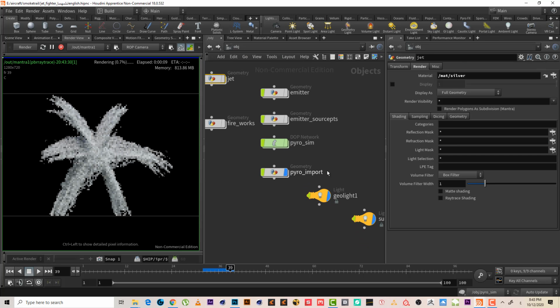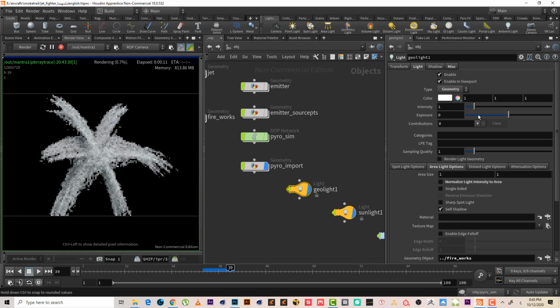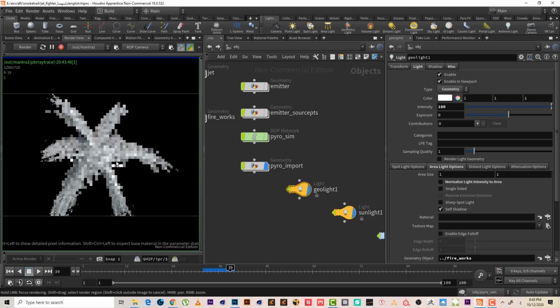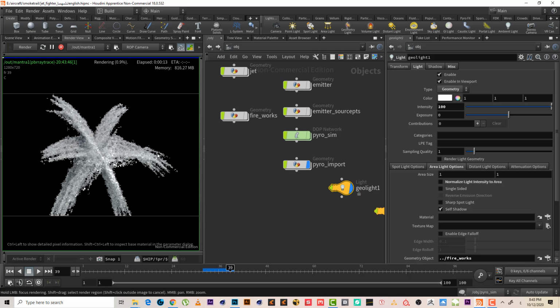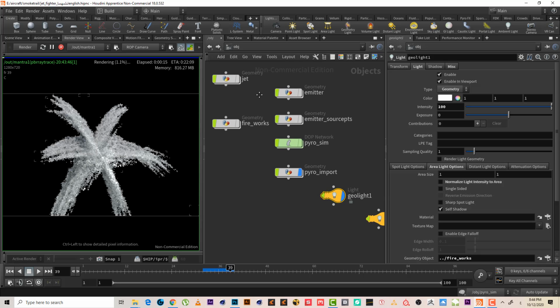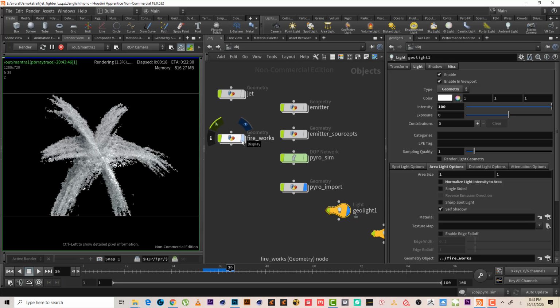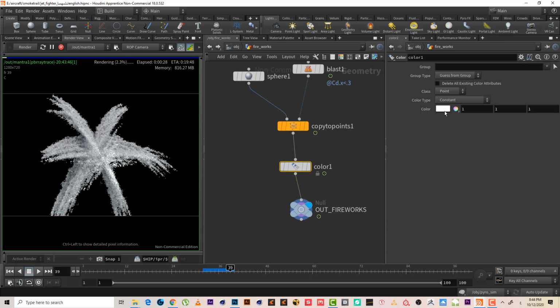Now let's check what we have so far in the geo light. I will increase the intensity to 100 to see what we have so far. We cannot see much now. There is light, as we can see here, but because it's white, we cannot see it as we should. I think we don't need to show the fireworks, but let's get inside here.